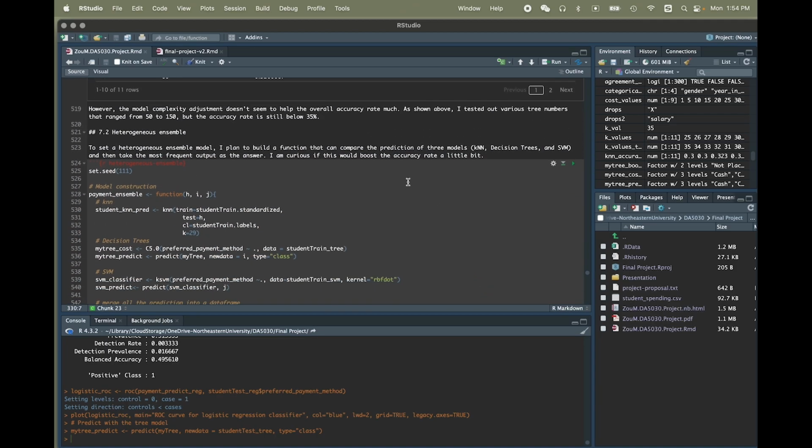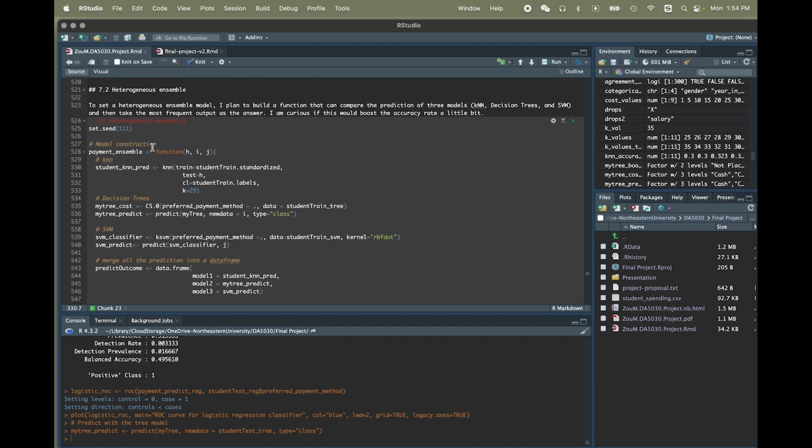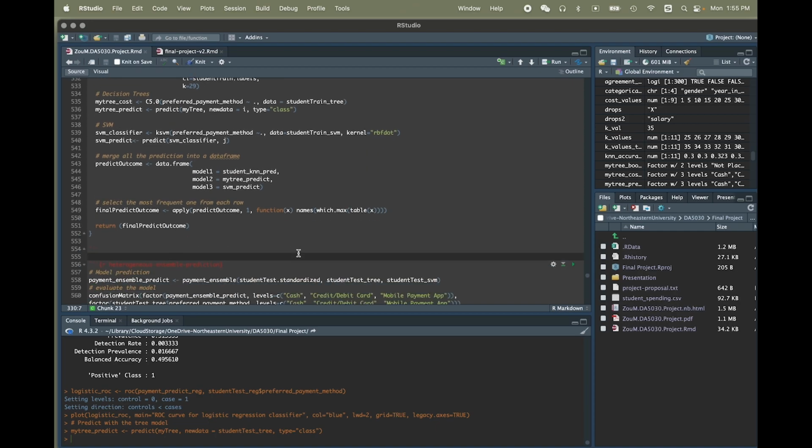And then I built up a function for the heterogeneous ensemble, where what I did here is that I just used the predictions from the 3 different individual models that we built before, and we output the most frequent prediction, and make that the answer of this heterogeneous ensemble result.